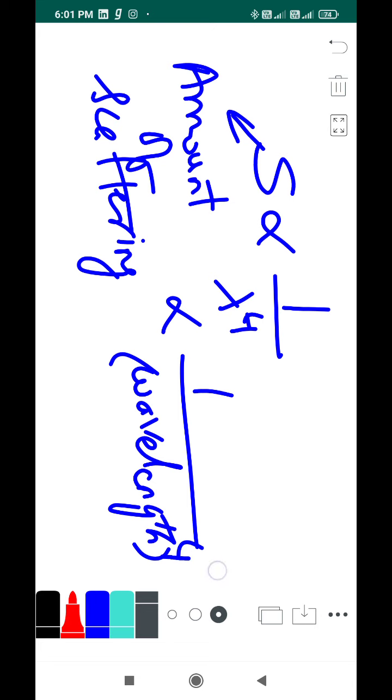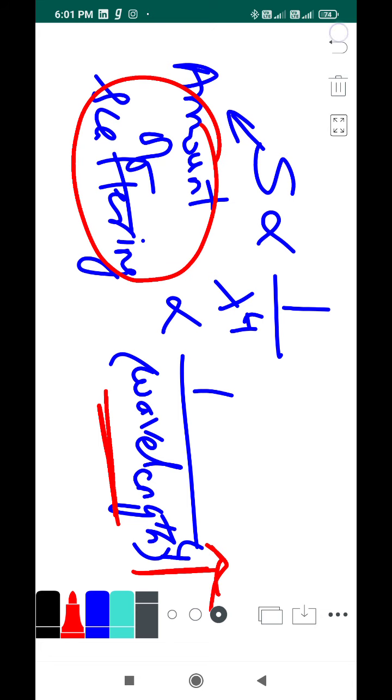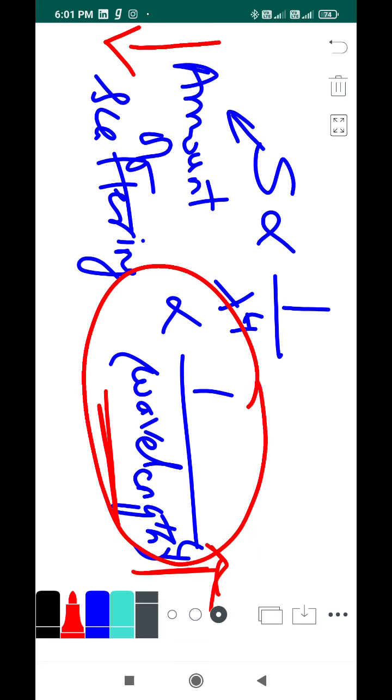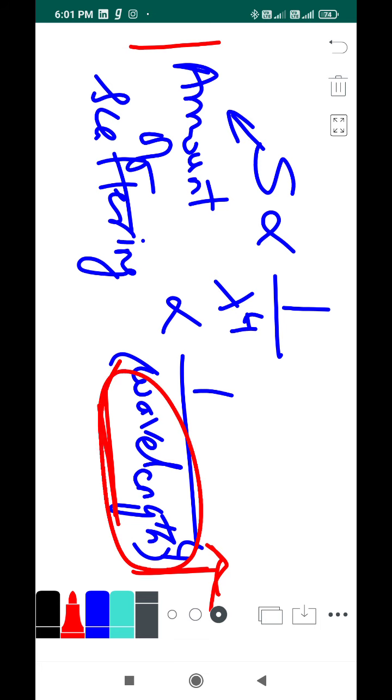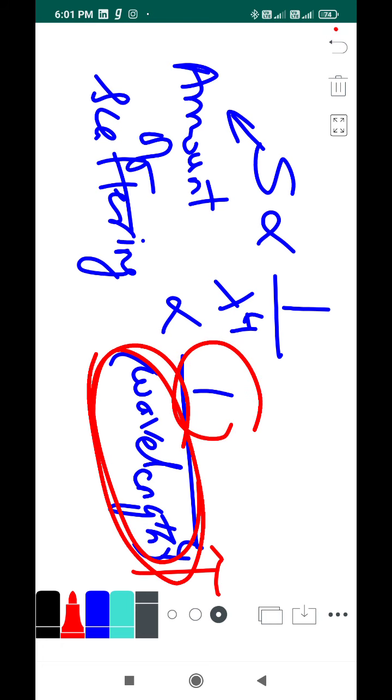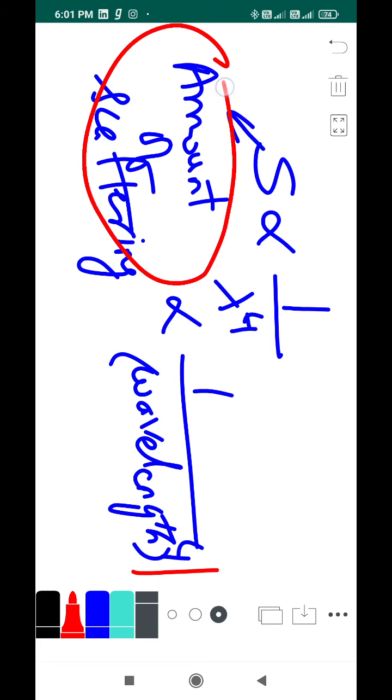If wavelength increases, then the amount of scattering of light is going to be very low, since they are inversely proportional. And you are taking the fourth power of it, so 1 by the term will be even smaller, so your amount of scattering is going to be smaller.